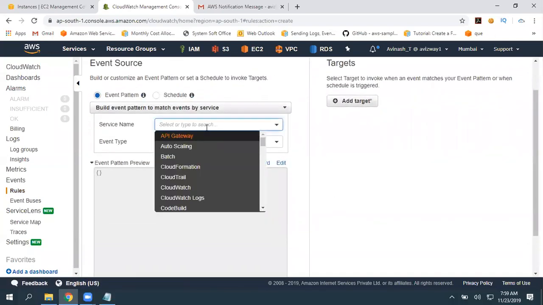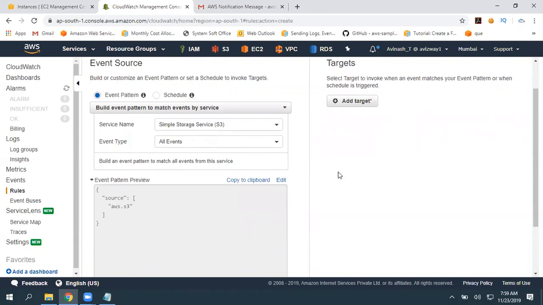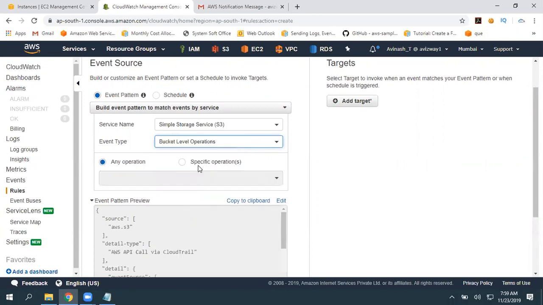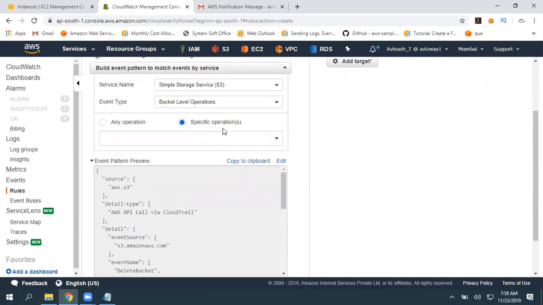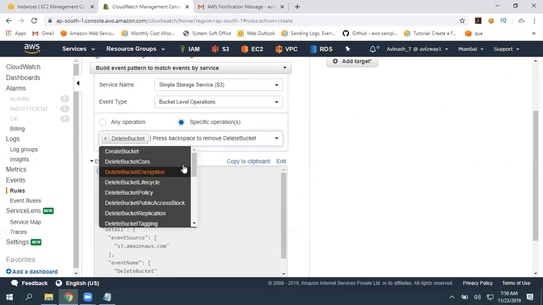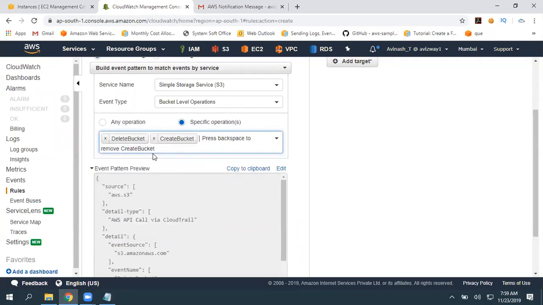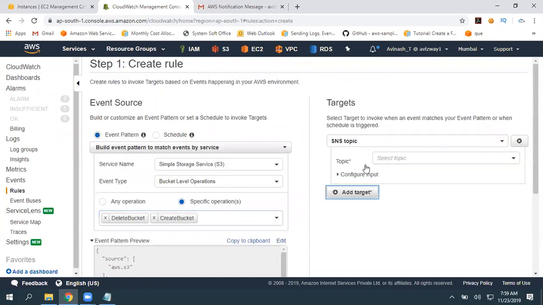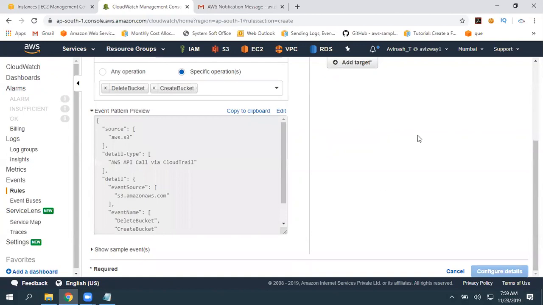Not only for that, let's pick S3. Again, do you want to get notification for all events or bucket level operations or object level operations? I'm going to select bucket level operations. Any operation or specific operation. Specific operation. When delete bucket is happened, I want to get notification. Or when delete bucket CORS, I want to get. When bucket is created, I want to get notification. Then add a target, SNS topic, and next step, the same thing.